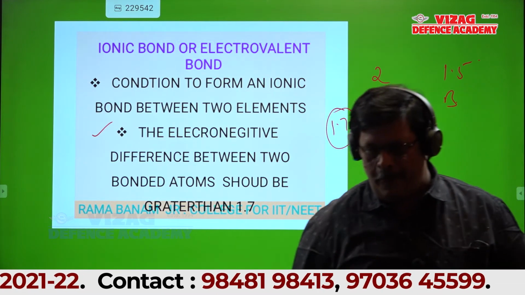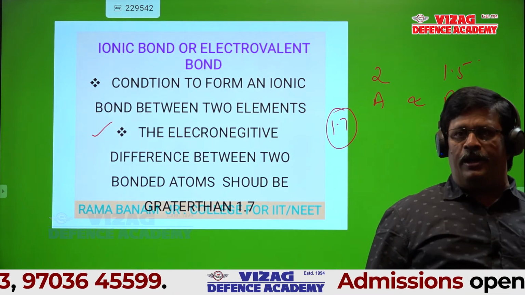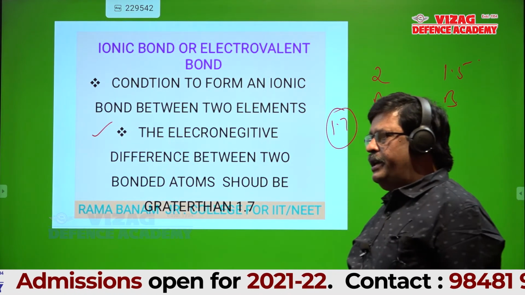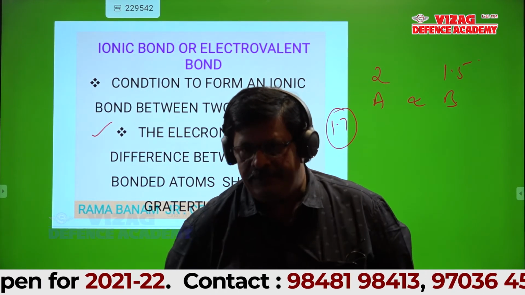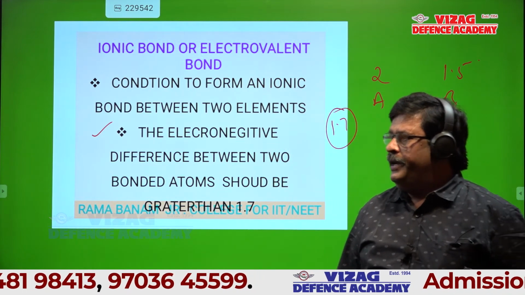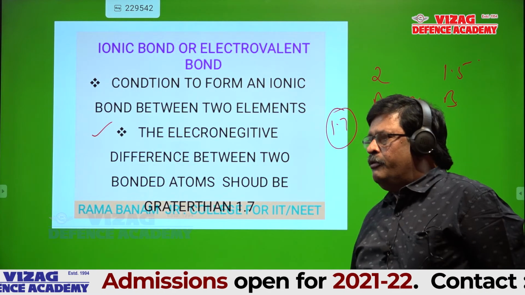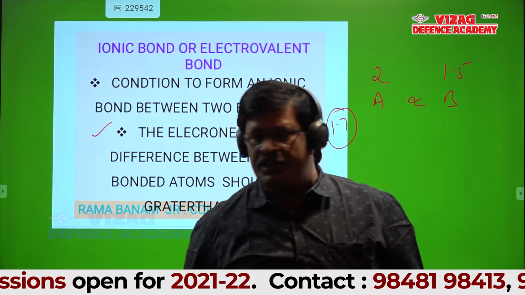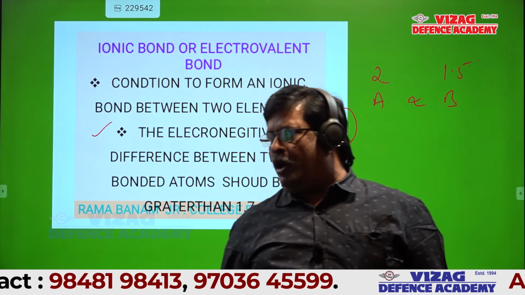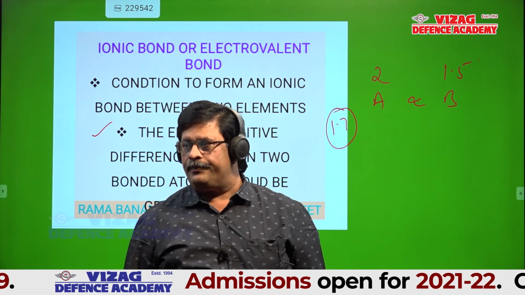Is it okay, students? And the bond is formed between metal and non-metal, definitely. That we'll discuss slowly after this slide. Wait, I'll show the previous slide. First you write this definition. Condition to form an ionic bond: the electronegativity difference between two bonded atoms should be greater than 1.7. Is it okay, all?